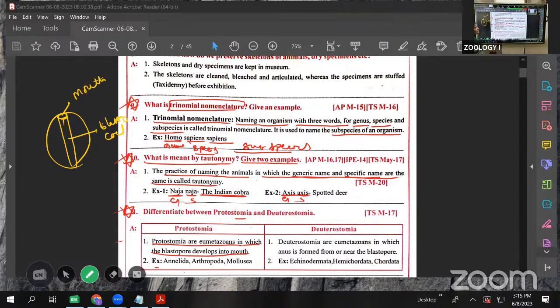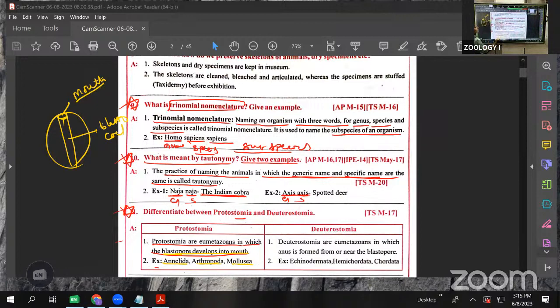Some phyla form the mouth in development. See this: both protostomia and deuterostomia are eumetazoans only, and this is the only change. Blastopore developing into the mouth is called protostomia. Examples are Annelida, Arthropoda, and Mollusca. These three phyla belong to protostomia. In these animals, the blastopore is formed as the mouth.